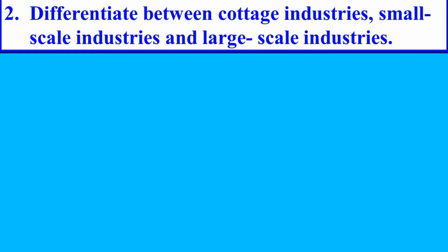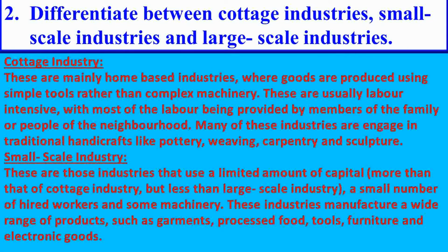Differentiate between cottage industry, small scale industry, and large scale industry. Answer is, cottage industry. These are mainly home based industries where goods are produced using simple tools rather than complex machinery.